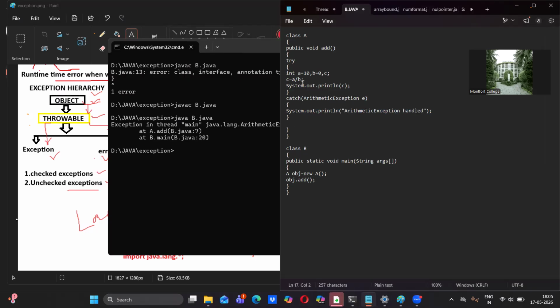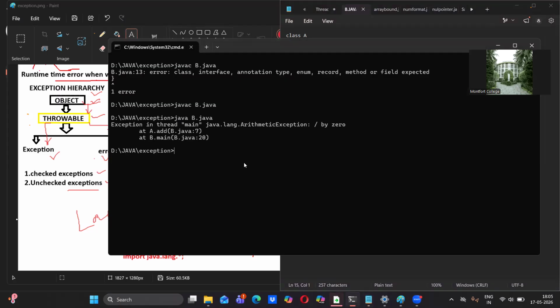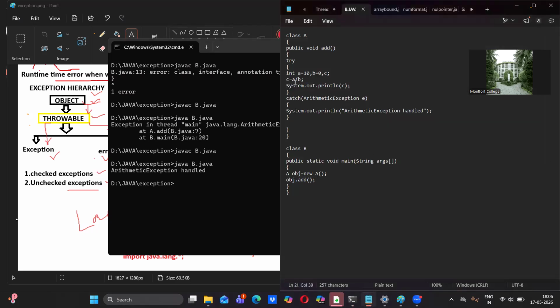Now, let me execute the code and I'll show you how it works. Same thing only, let me compile it. Now, let me run it. Now you can see "arithmetic exception handled," the statement we have in the catch block, because in the try block we have a problem: 10 is not divisible by 0.